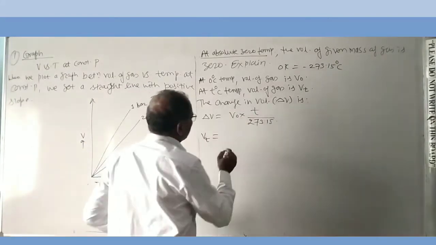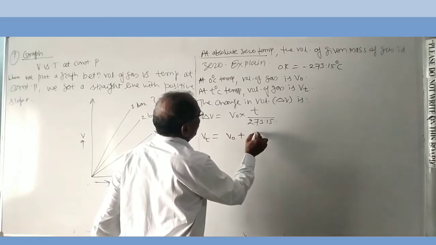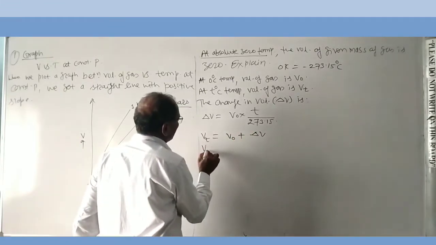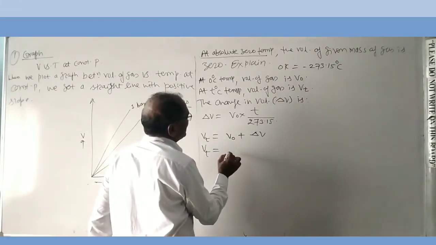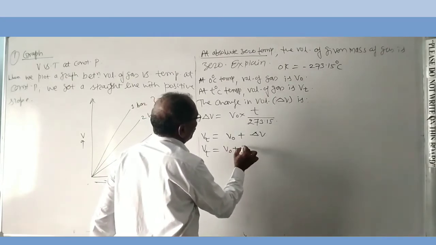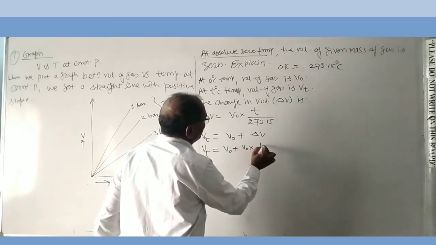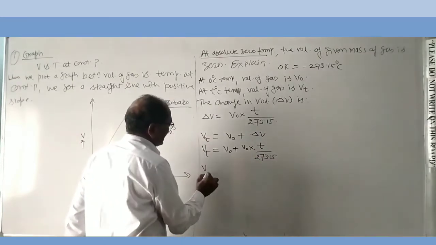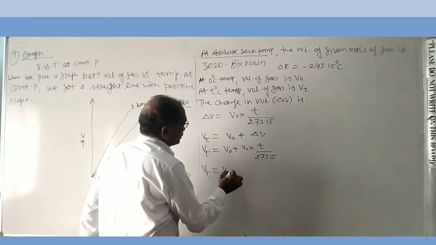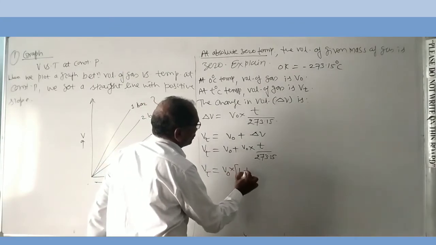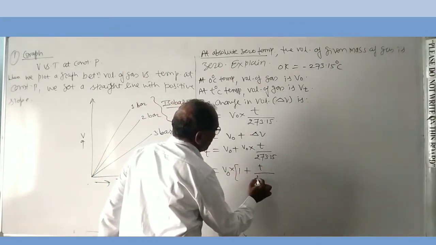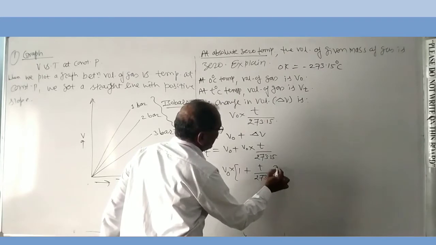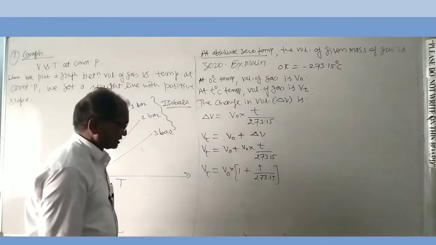The final volume Vt is equal to V0 plus delta V. Therefore, Vt is equal to V0 plus V0 into T upon 273.15. That is, Vt is equal to V0 into 1 plus T upon 273.15. Right?